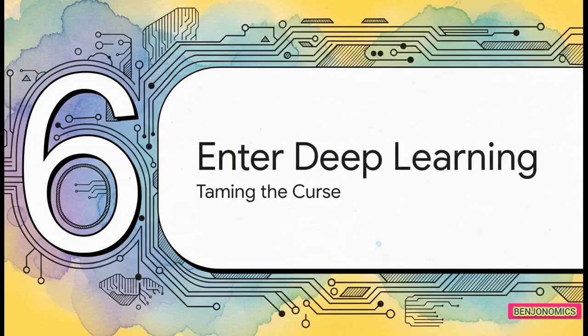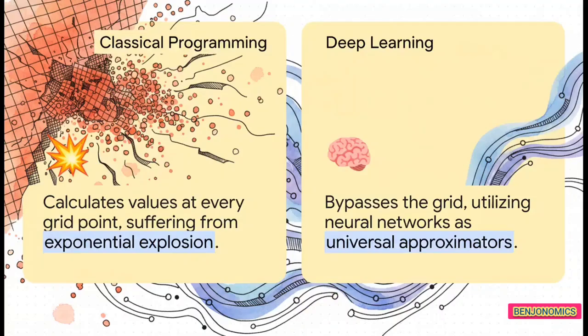But there's a solution. In Section 6, enter deep learning. Fortunately, cutting-edge technology is finally riding to the rescue. If you compare the two approaches, classical dynamic programming gets hopelessly bogged down trying to calculate every single intersection on a massive grid, even the highly unlikely worst-case scenarios.